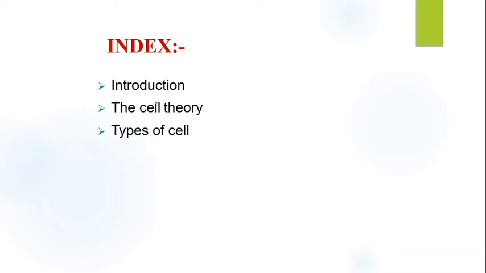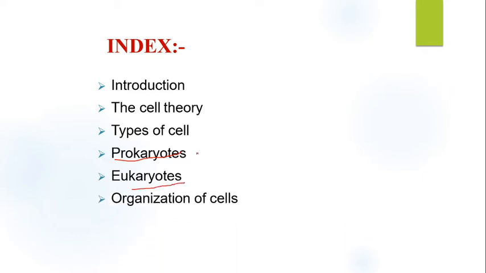So in this chapter we will discuss different contents. First is the introduction about the cell. Next, what is the cell theory. Next we will discuss the types of cells. Cells are basically of two types, prokaryotic cells and eukaryotic cells. Next we will discuss the organization of cells.